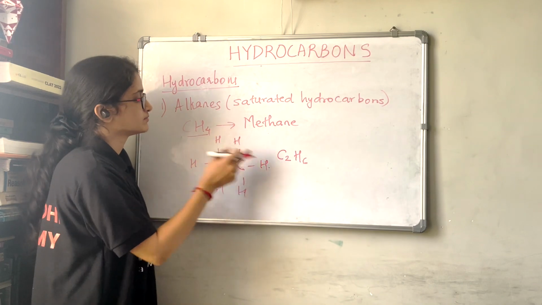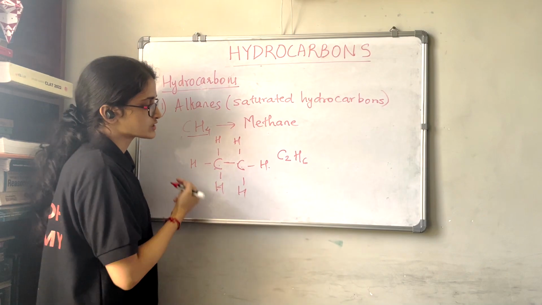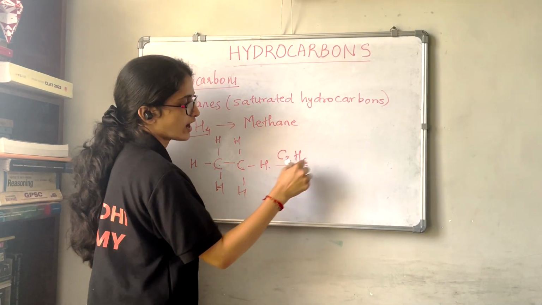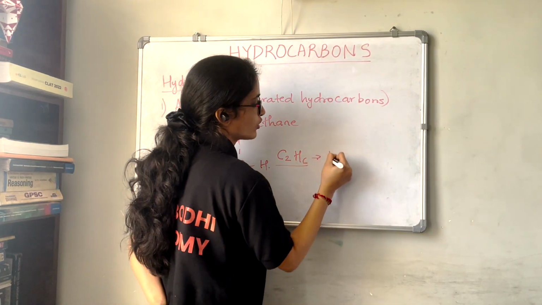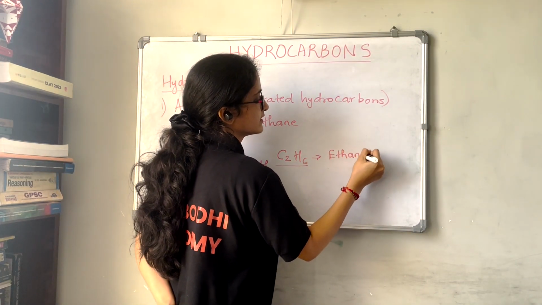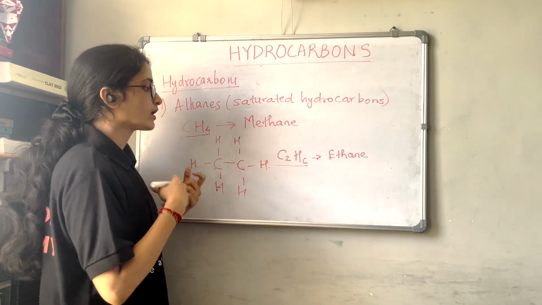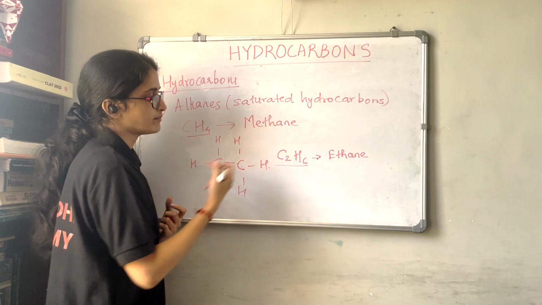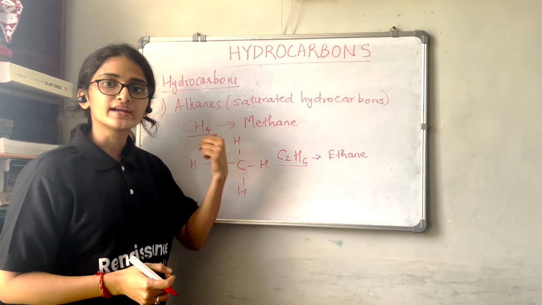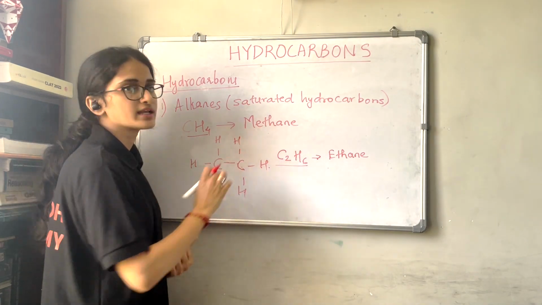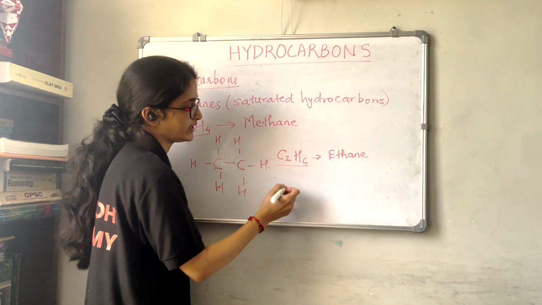So before this we have seen CH4, that is methane, having 1 carbon. Now next we have seen the hydrocarbon having 2 carbons with 6 hydrogens, that is C2H6, and this is called ethane. Okay. So this is methane, this is ethane. Now again, if you continue doing the same thing, that is removing this hydrogen and attaching CH3 to it, you will get one more carbon and you will get the total 3 carbons in the chain, and that chain will be called as